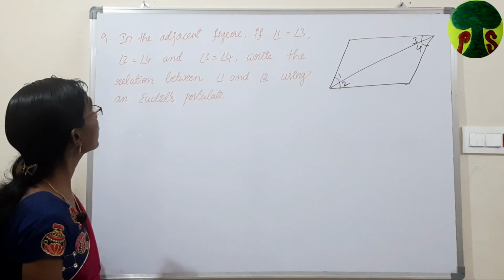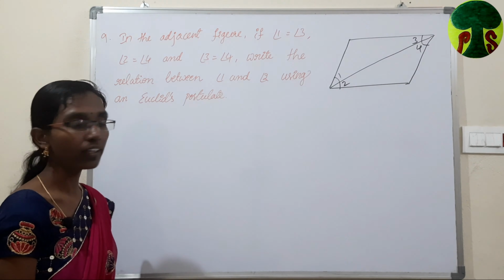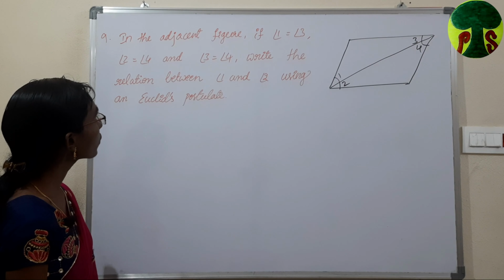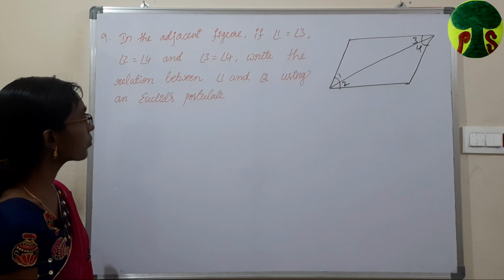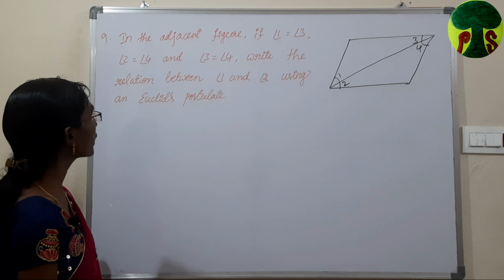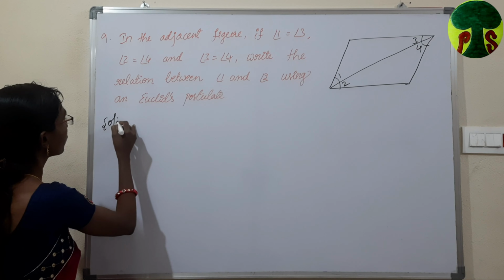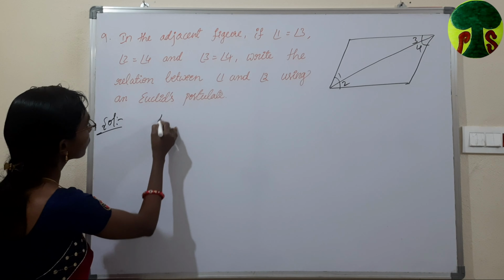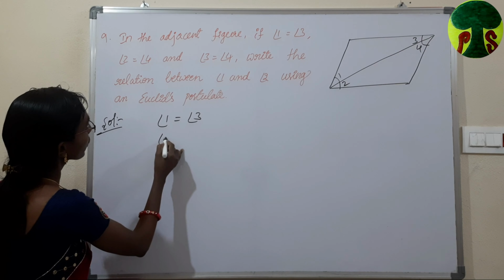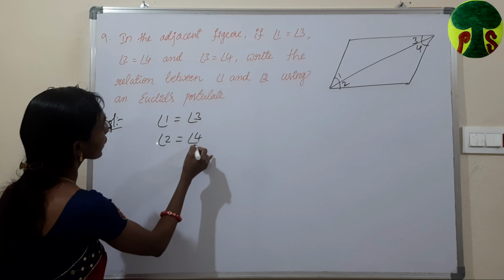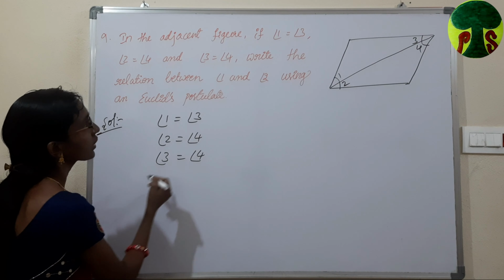And the next question is, in the adjacent figure, if angle 1 equals angle 3, angle 2 equals angle 4 and angle 3 equals angle 4, write the relation between angle 1 and angle 2 using an Euclid's axiom. Solution. In the question, angle 1 is equal to angle 3 is given, angle 2 is equal to angle 4 is given, and angle 3 is equal to angle 4 is given.